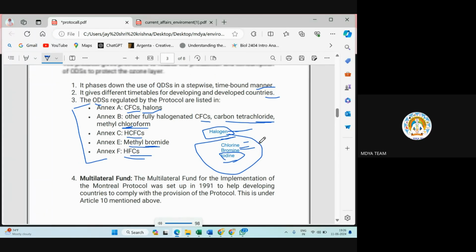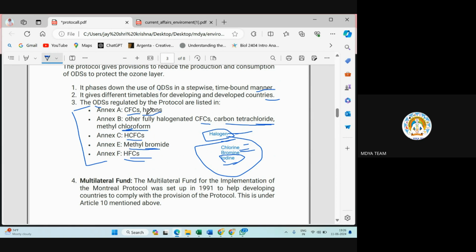Okay, I'm saying this halogen or halons is a group of compounds in which chlorine, bromine, and iodine are there. These chlorine, bromine, and iodine are responsible for ozone depletion. Wherever in a compound you see chlorine or bromine, it means it is ozone depleting. So they may ask you which of the following compounds are ozone depleting substances. Just watch out for halons, halogens, means just watch out for chlorine or bromine. Understood?